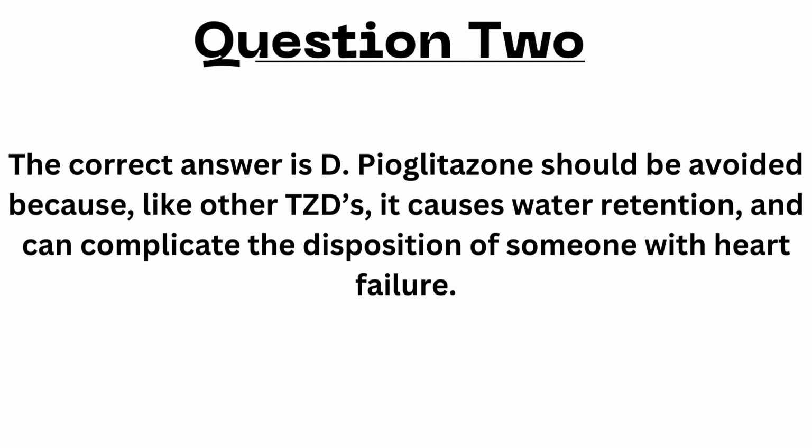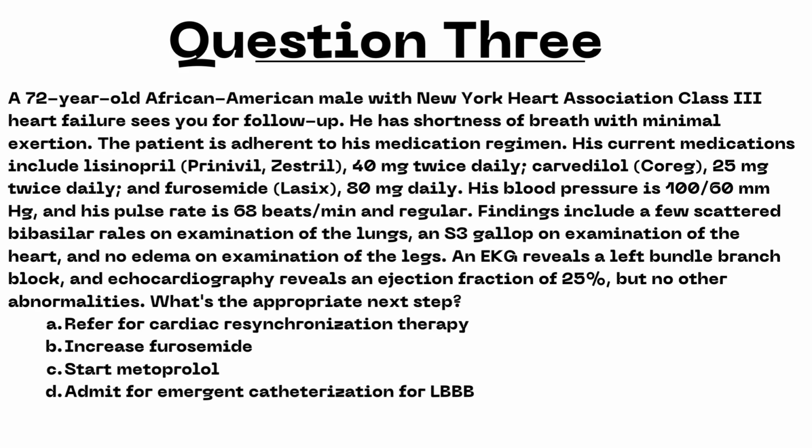Next question. A 72-year-old African-American male with New York Heart Association Class 3 heart failure sees you for follow-up. He has shortness of breath with minimal exertion. The patient is adherent to his medication regimen. His current medications include lisinopril 40 milligrams twice daily, carvedilol 25 milligrams twice daily, and furosemide 80 milligrams daily.